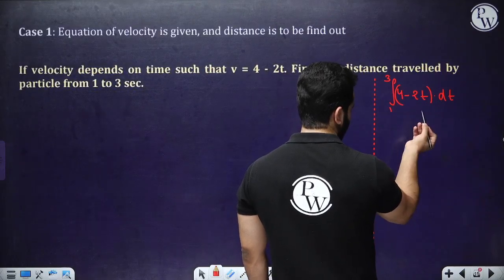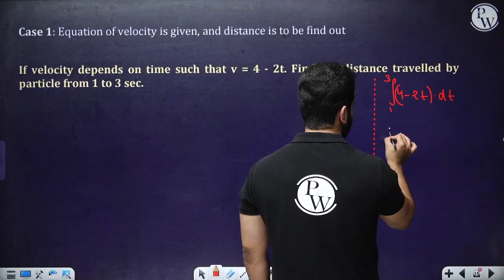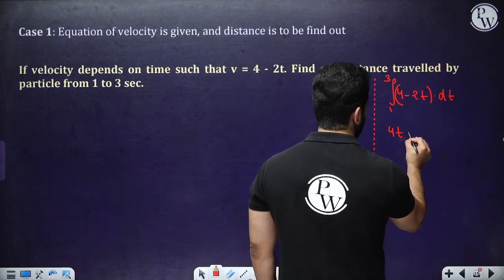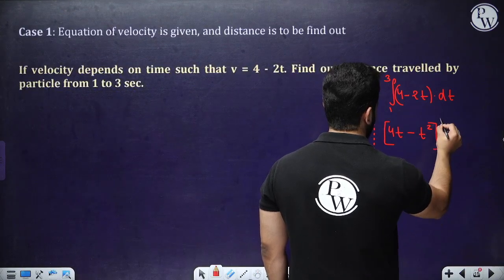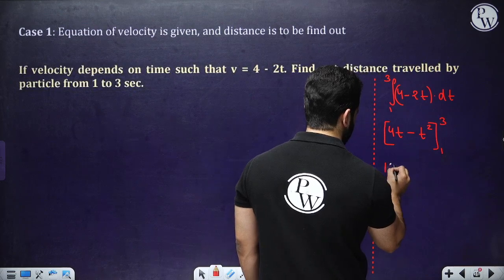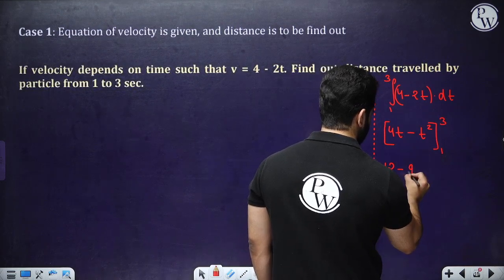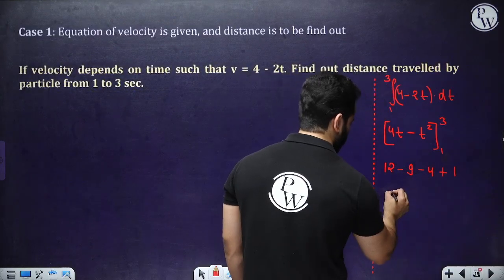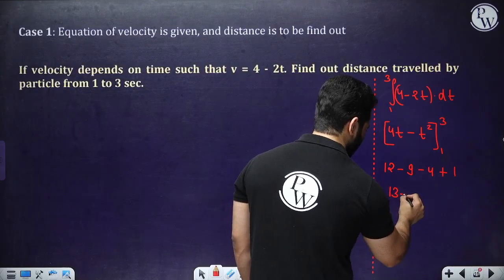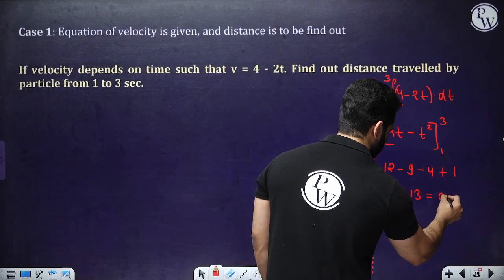So that would basically mean that we are doing the same thing. So this would be 4t minus t square, and limits are 1 to 3. So here now I'm going to write 12 minus 9 minus 4 plus 1. So actually I'm going to get 13 minus 13, and my answer is coming out to be 0 meters.